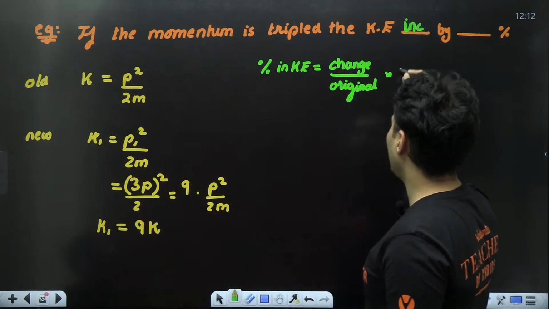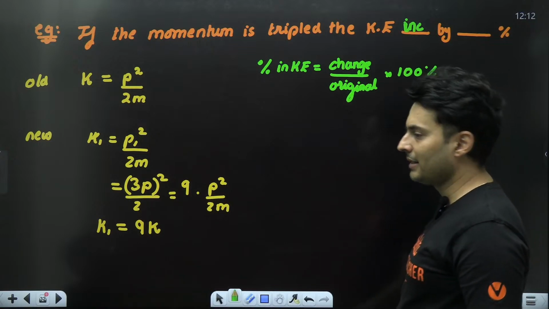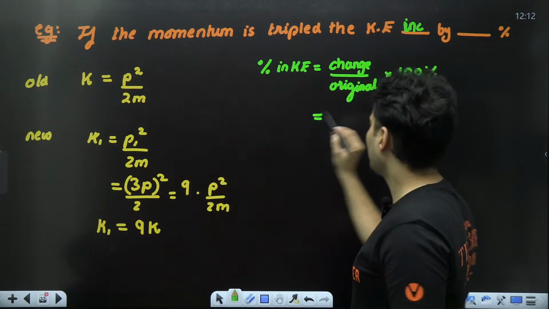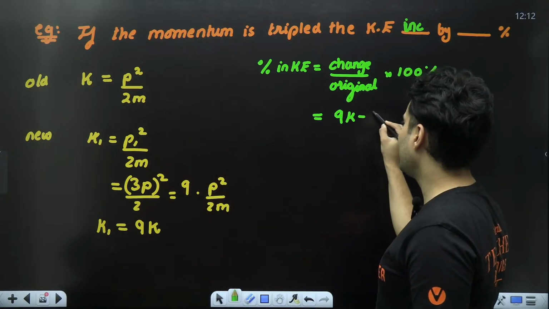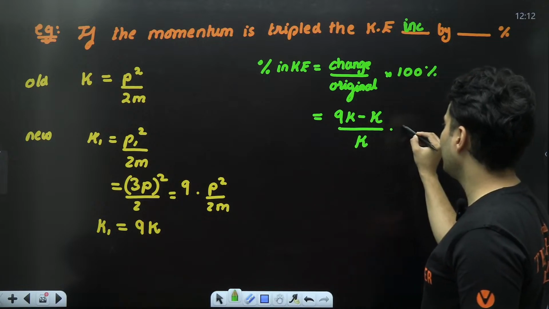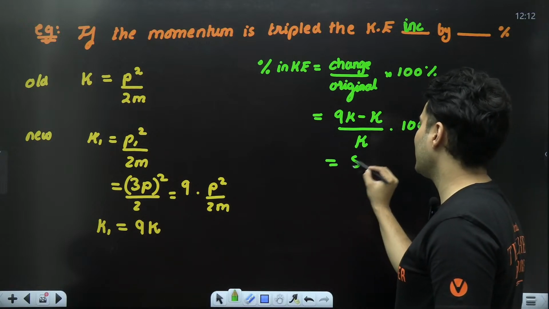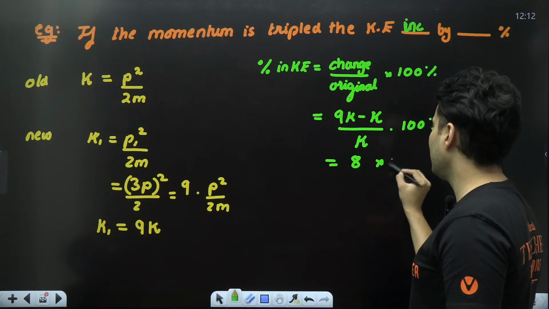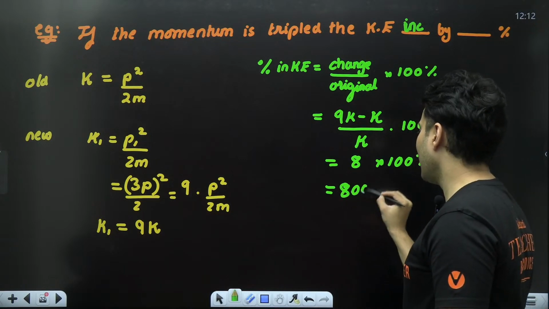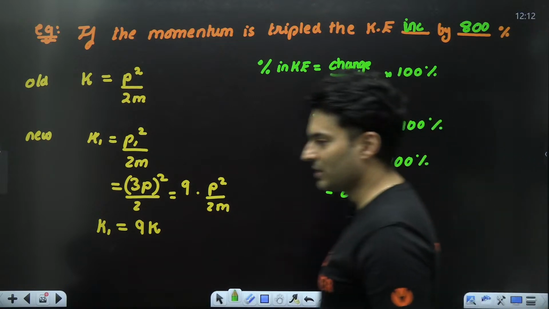And because you're calculating percentage, you always multiply that fraction with 100. The difference between 9k and k is 9k minus k, divided by the original value of kinetic energy, k, multiplied by 100. 9k minus k is basically 8k. K gets cancelled, multiplied by 100. So guys, the change is 800%.